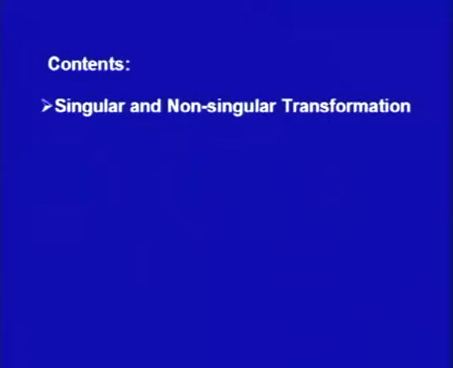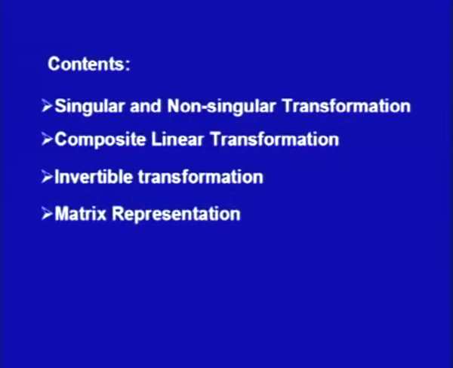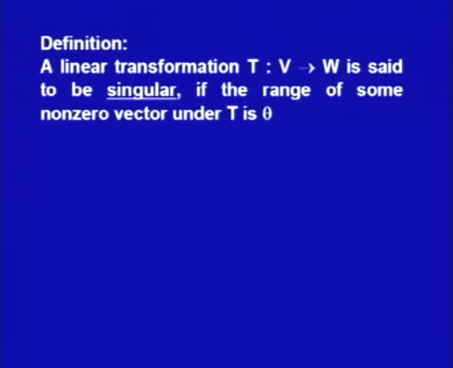This lecture includes singular and non-singular transformations, composite linear transformation, invertible transformation, matrix representation of transformation, some examples and some results. To start with, I will define what we mean by a singular linear transformation.